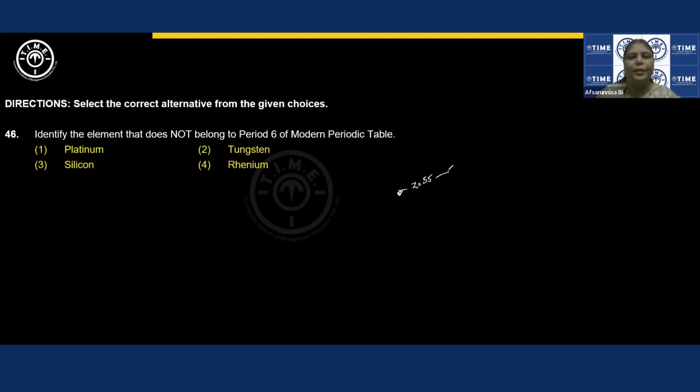Elements from 55 to 86 come under this category. They belong to the 6th period. Platinum Z value is around 78, tungsten is around 74, rhenium is around 75, silicon is 14. So this should be the correct answer, right? This belongs to the 3rd period, whereas all other elements belong to the 6th period.